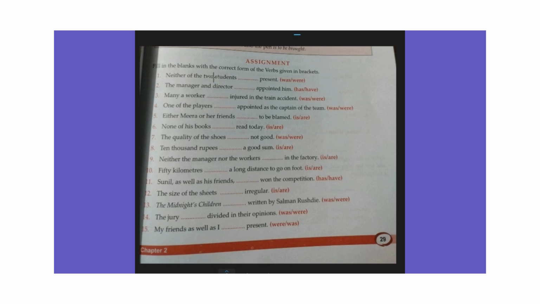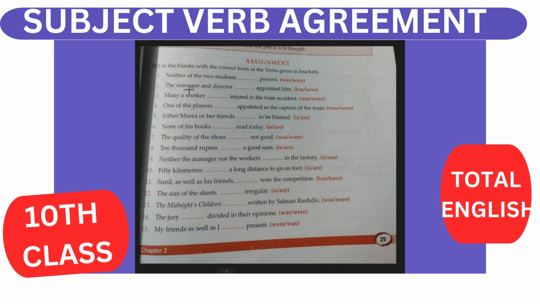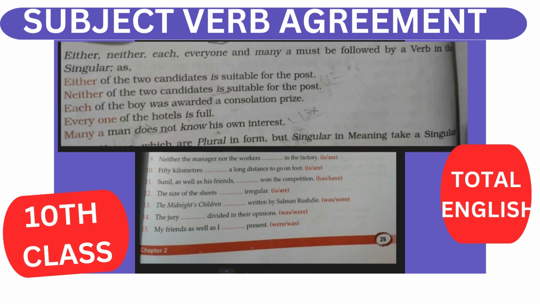Question number 1. Neither of the two students dash present. If there is given neither, either, each, everyone, and many a, then it must be followed by a verb in the singular. For example, either of the two candidates is suitable for the post.